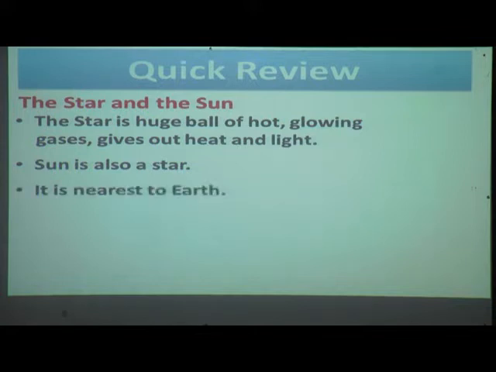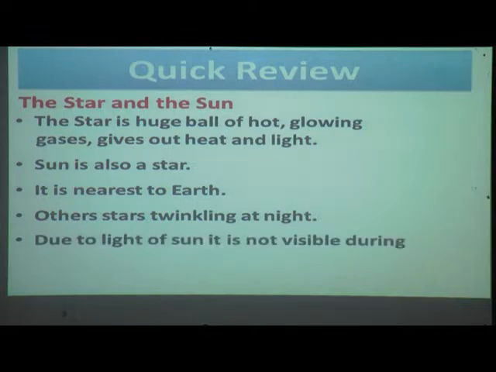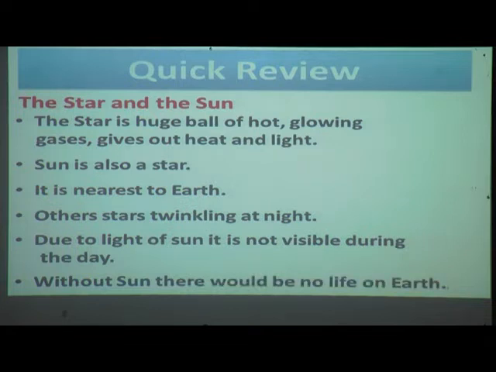It is nearest to the earth. Other stars twinkle at night. Due to the light of the sun, they are not visible during the day. Without the sun, there would be no life on the earth. Just read these points carefully.